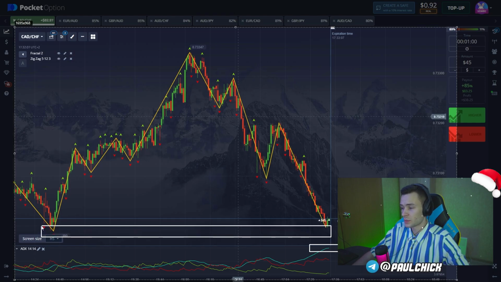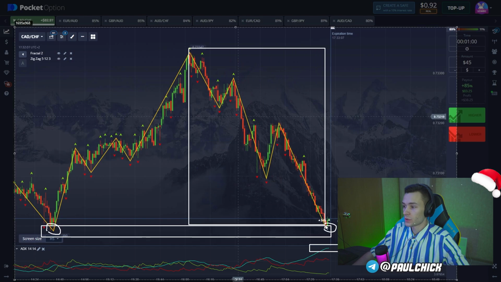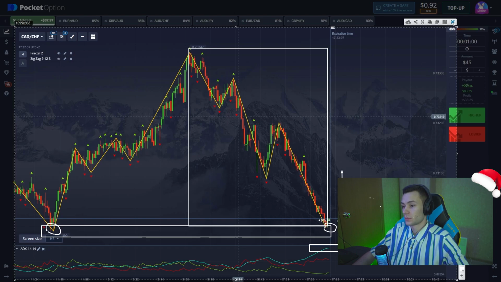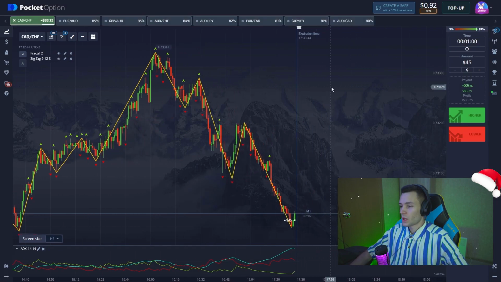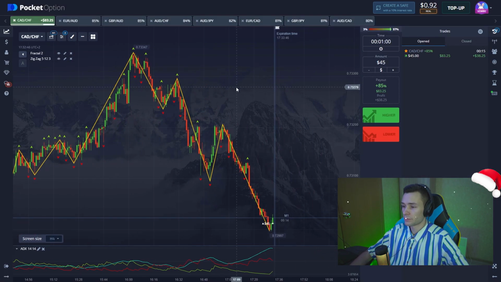The local low has been updated, and the ADX also went up because there's a strong correction from this level, and it is definitely a good signal for opening a long position. So we already see a great breakout, exactly as I told you guys.